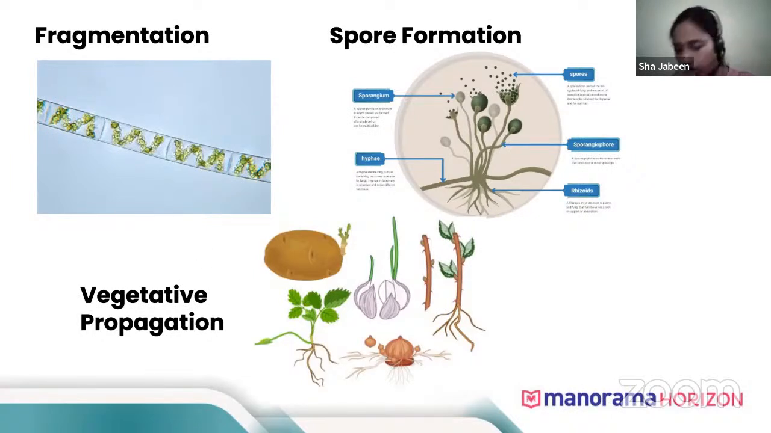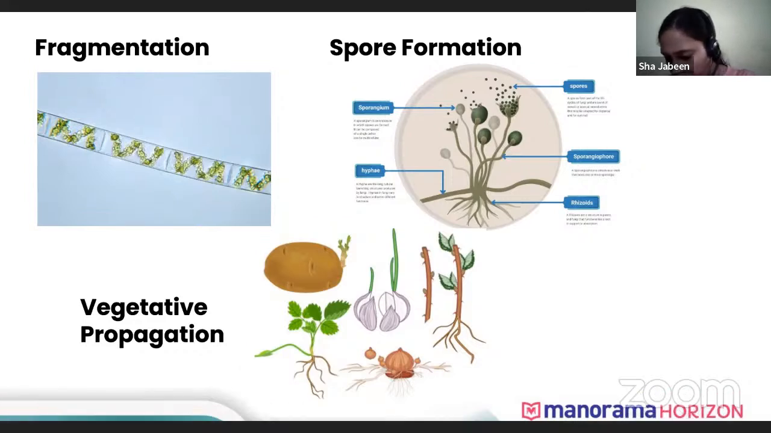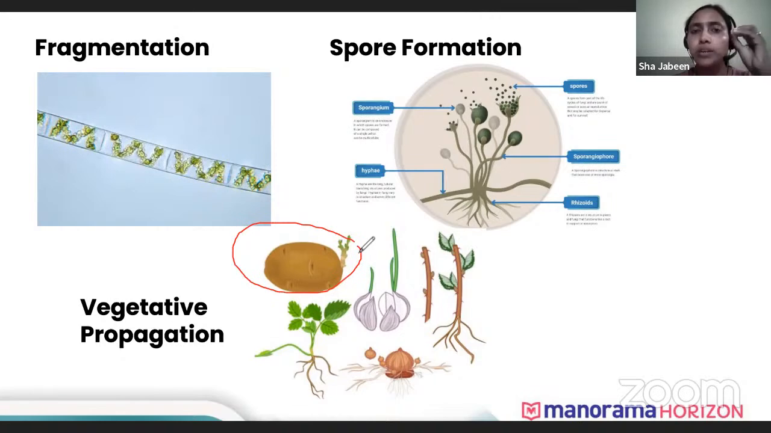Okay, so even nature goes for vegetative propagation. You can just see, when a potato is kept for a long time, there are eyes in the potato. From the eyes of the potato, new buds start to arise, that is, new plants start to arise. So that kind of propagation where the flower is not taking part in reproduction, but other body parts such as root, leaf, stem are taking part in reproduction, we call vegetative propagation.